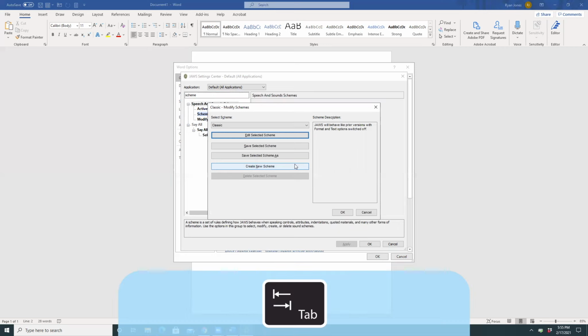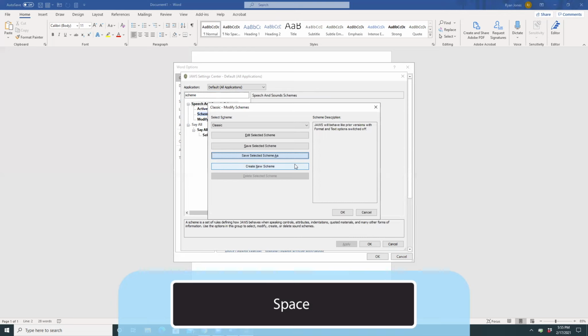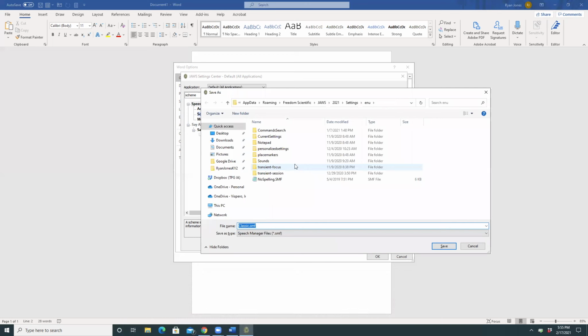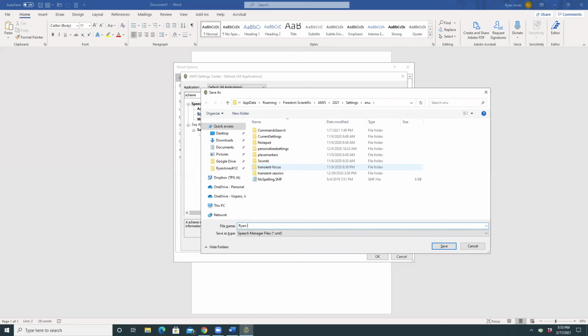Here it is, save selected scheme as. So because I don't want to override the default one. Space. Modify schemes dash classic dialog. Save as dialog. File name : edit. So now I need to give it a name. I'm going to call it Ryan dash checkbox.